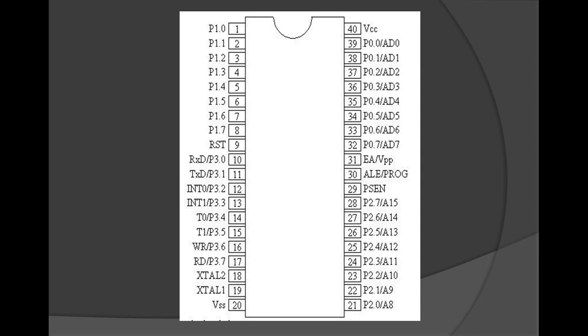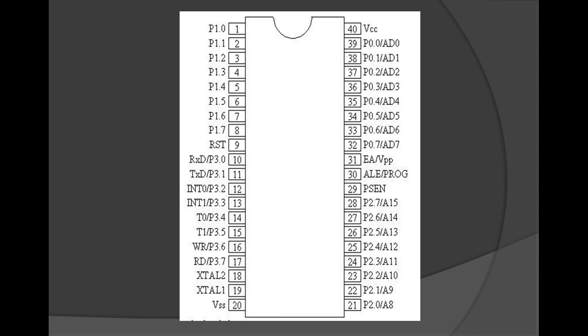Now, this is the pin diagram of the 8051. This pin diagram consists of 40 pins, where in 8051 input output operations are done using 4 ports and 40 pins. The following pin diagram shows this in detail. The input output ports take 32 pins, where each port has 8 pins, and the other 8 pins are designated as VCC, ground, XTAL1, XTAL2, RST, EA bar, ALE, and PSEN bar.